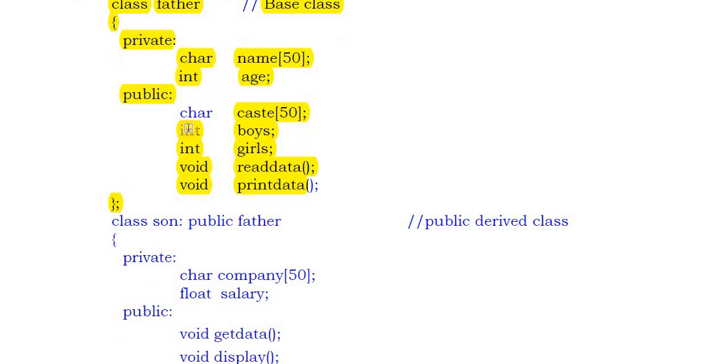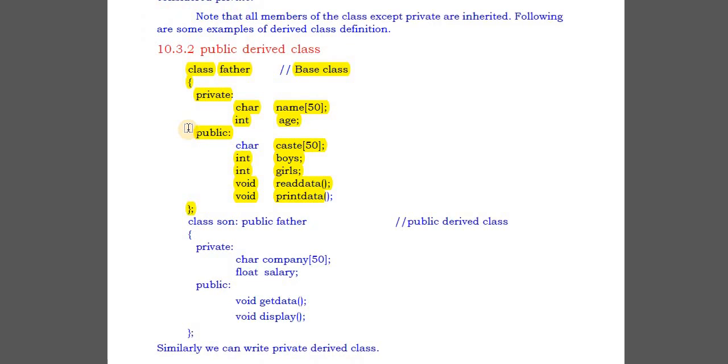Okay, now let us see how to create a new class from this father class. Here I am creating a new class. So, the class keyword, then the name of the derived class. Here the name of the derived class is son, then a colon, then the visibility mode. You can take any one visibility mode: public, private or protected. Here public is used. Then father is the name of the base class.